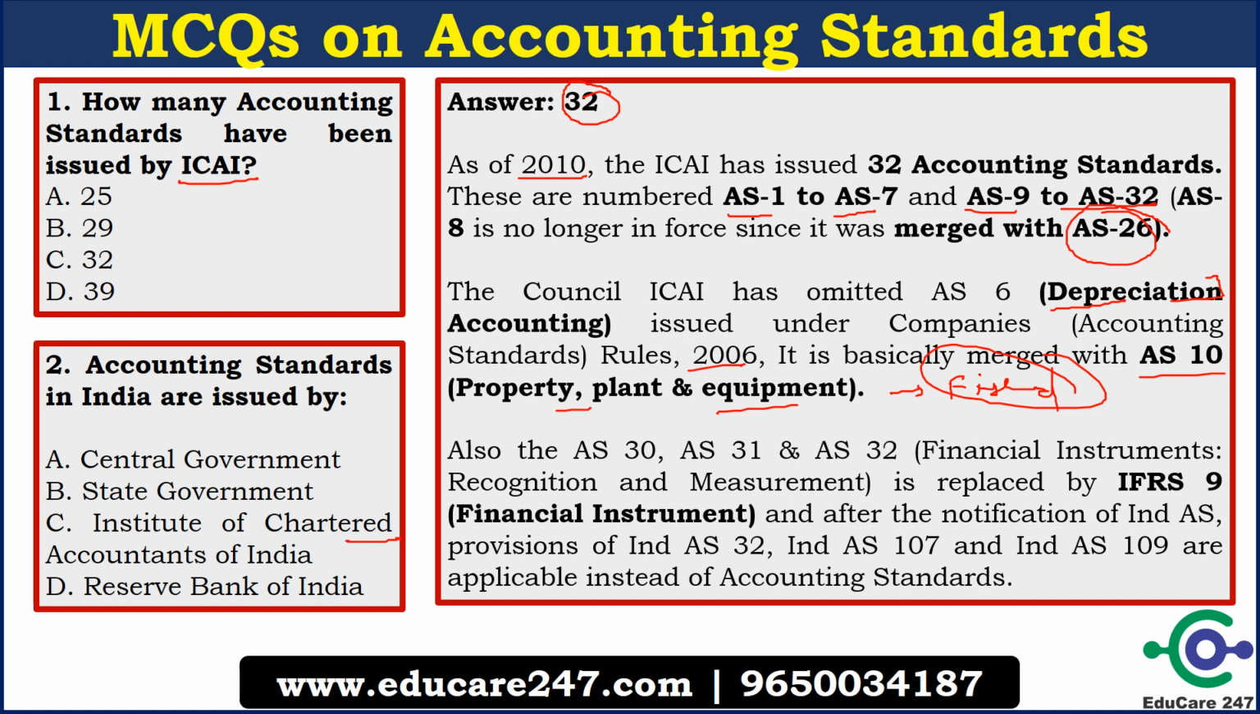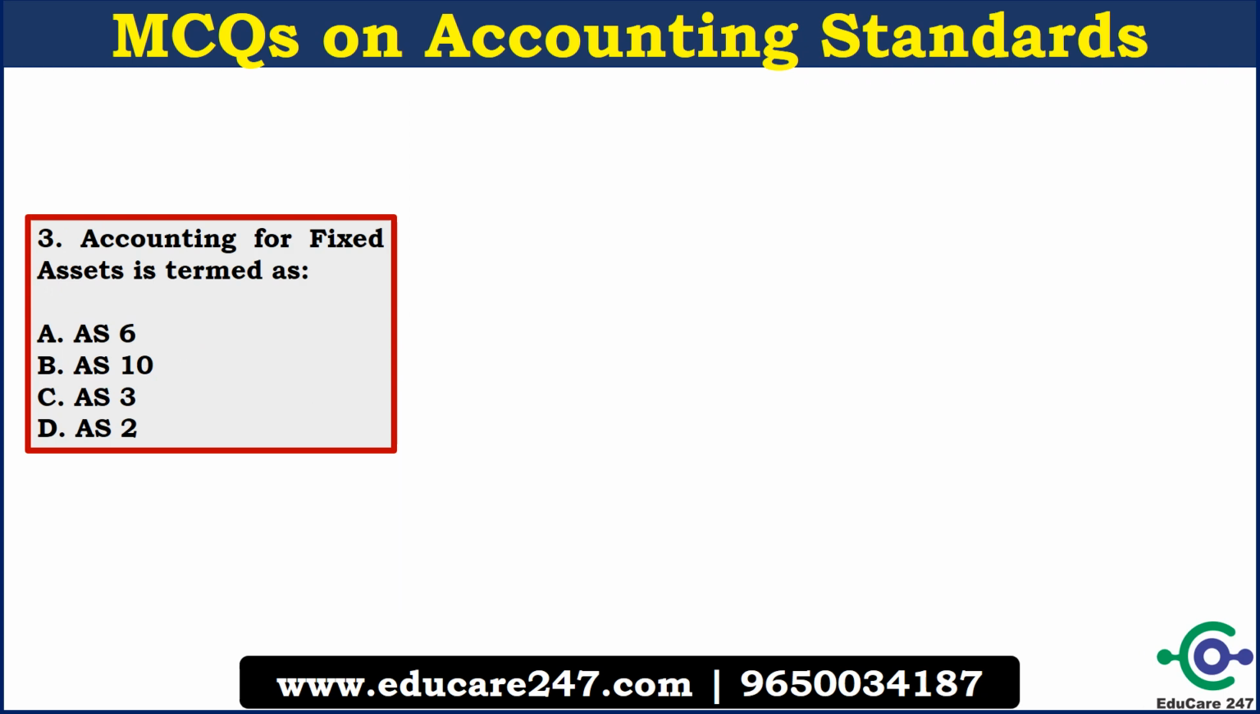Also, accounting standards 30, 31, 32, that is financial instrument recognition and measurement, have been replaced by IFRS 9, financial instruments. So these are very important points. You must remember these points. Anything can be asked in the examination. The third question is, accounting for fixed assets is termed as?